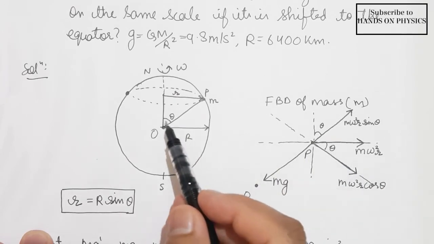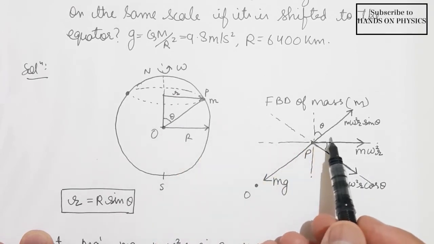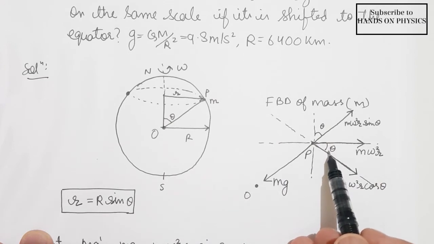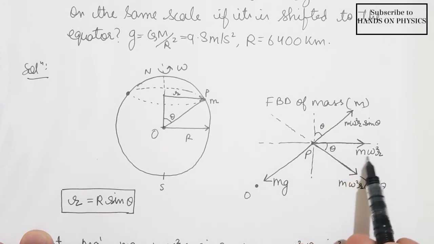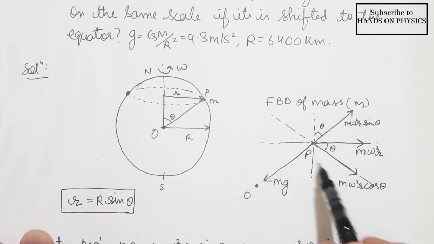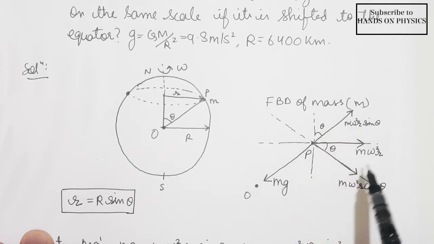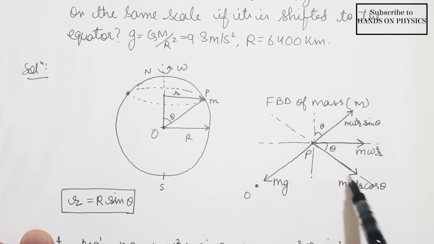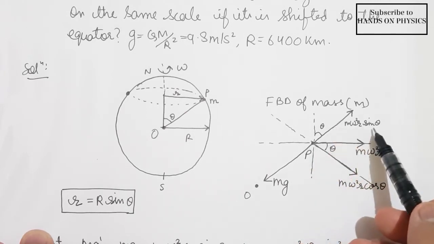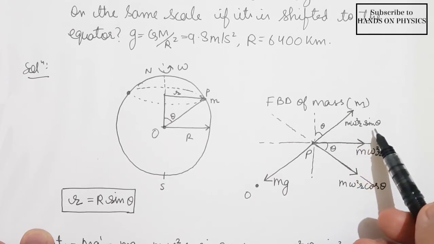By geometry, if this vertical angle is theta, this will be 90 minus theta, and this will also be theta. So I can break this m omega square r into two mutually perpendicular axes: in this direction it will be m omega square r cos theta, and here it will be m omega square r sine theta.